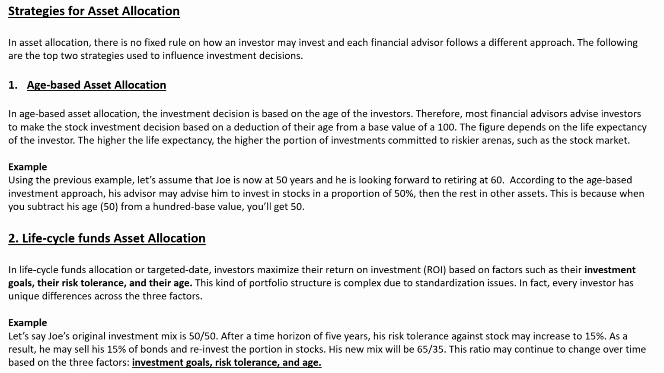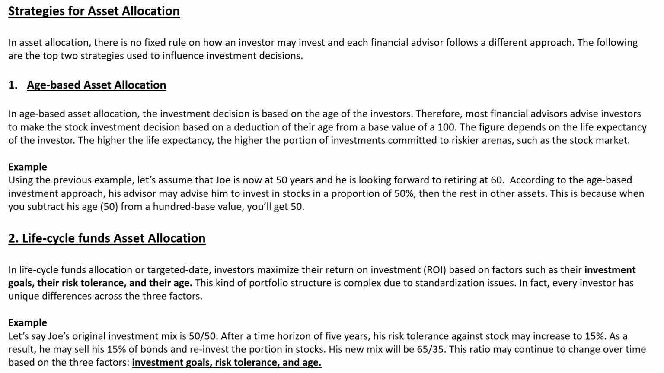For example, using the previous example, let's assume Joy is now 50 years old and he is looking forward to retirement at 60. According to the age-based investment approach, his advisor may advise him to invest in stock in the proportion of 50%, then the rest in other assets. This is because when you subtract his age of 50 from the base value of 100, you will get 50. Okay, so this is how age-based asset allocation is done.